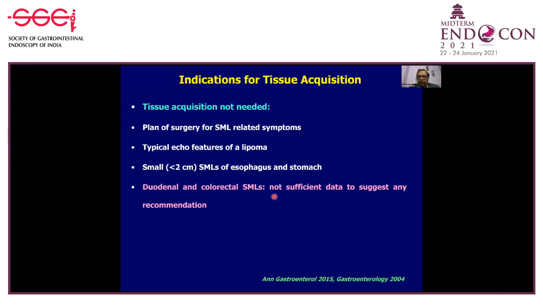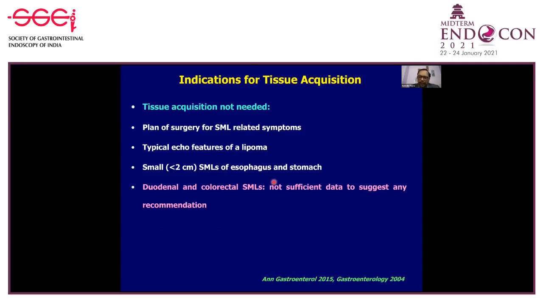If there are typical echo features, that is, a hyperechoic lesion of a lipoma, and small submucosal lesions of less than 2 centimeters in the esophagus and stomach, these are by and large benign. If you have typical EUS features of a benign lesion, then tissue acquisition is not needed, and these lesions need to be on a serial follow-up.